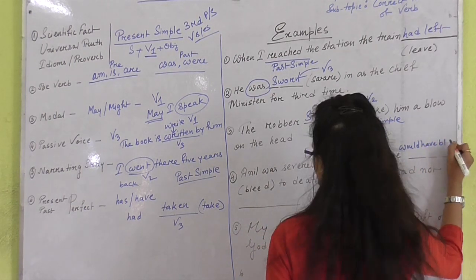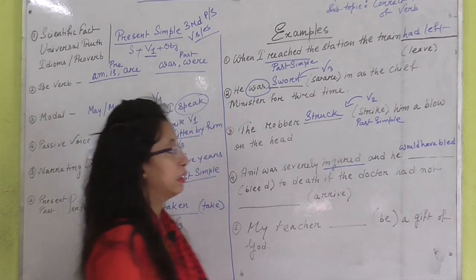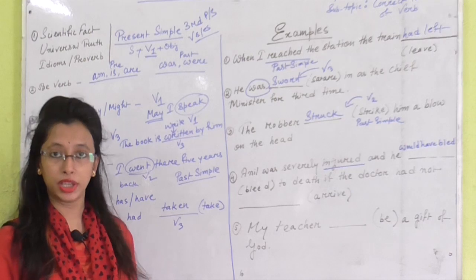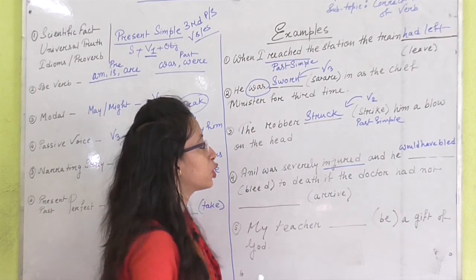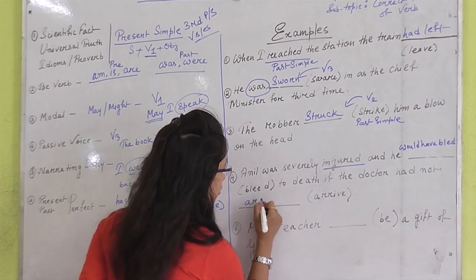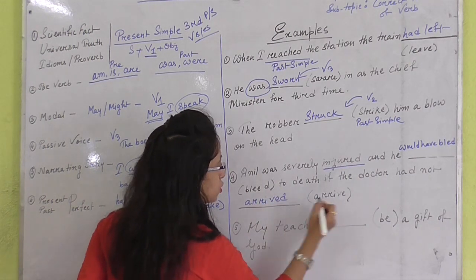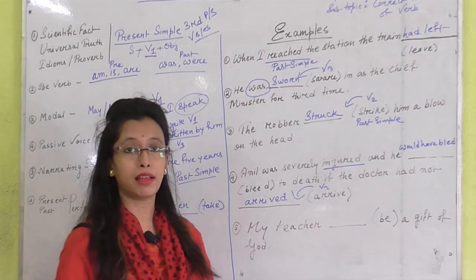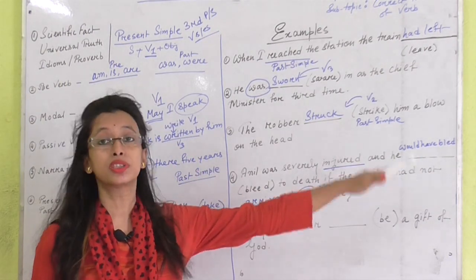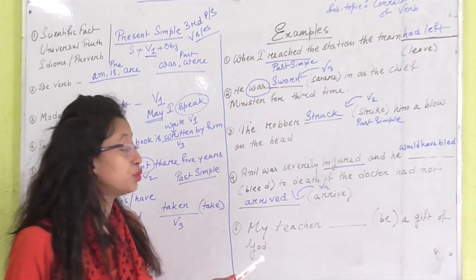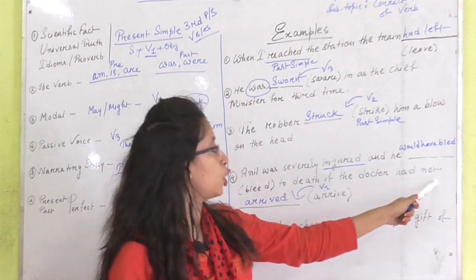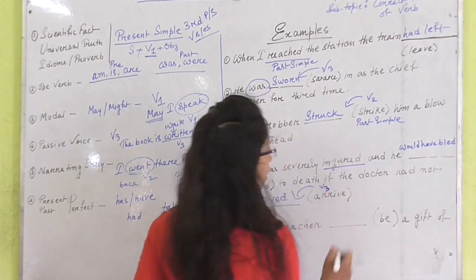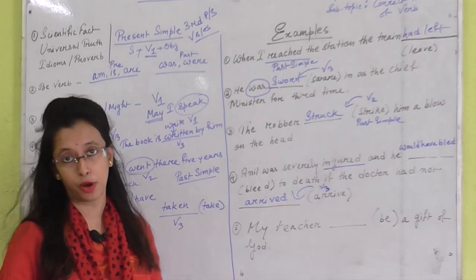Would have bled. Okay, so verb's third form and with modal: bled to death if the doctor had not arrived. So see, all the things happened in the past. That's why I need to use past form of modal. I need to use another past form. And had not, it means I have to use V3 form. Here arrived, V3 form is arrived.